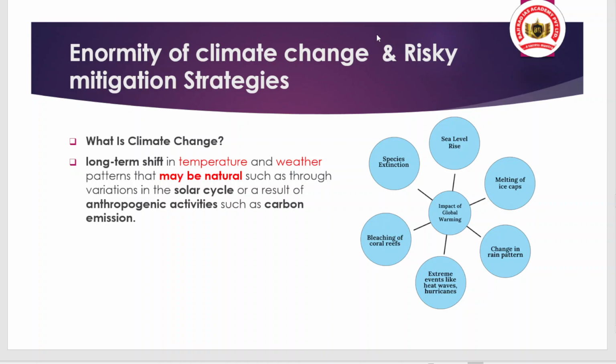Scientists all over the world are focusing on mitigating or adapting to climate change and global warming. They are bringing various technological advancements to deal with it, and all the advancements or modifications we can categorize as either adaptation or mitigation. First of all, you should have a better understanding of climate change. It is a long-term shift in temperature and weather patterns, and it may be natural or man-made. And why may it be natural?